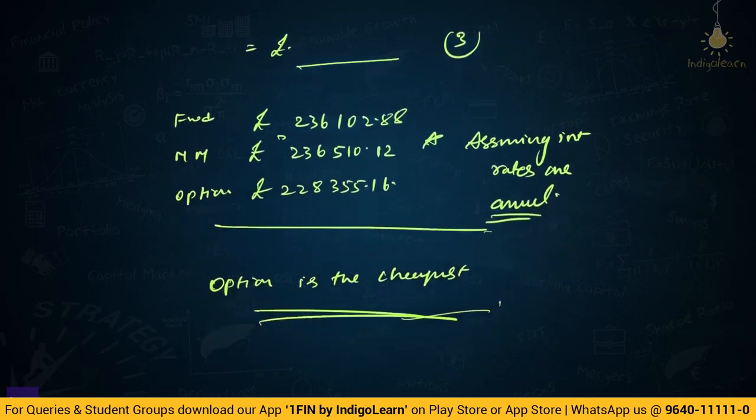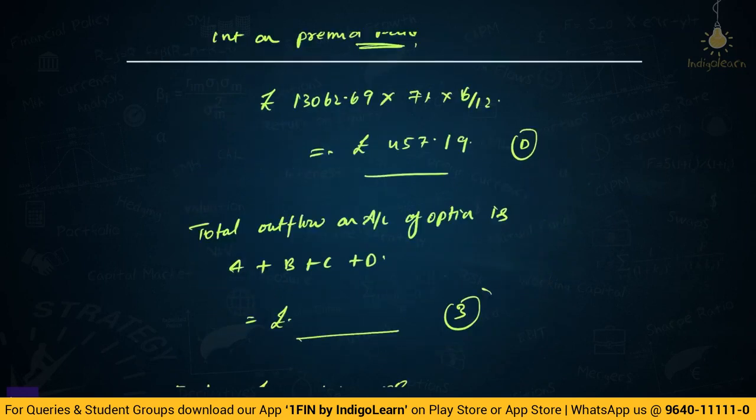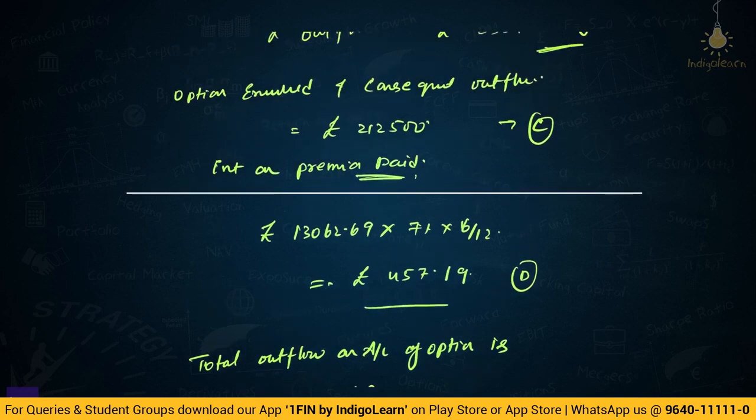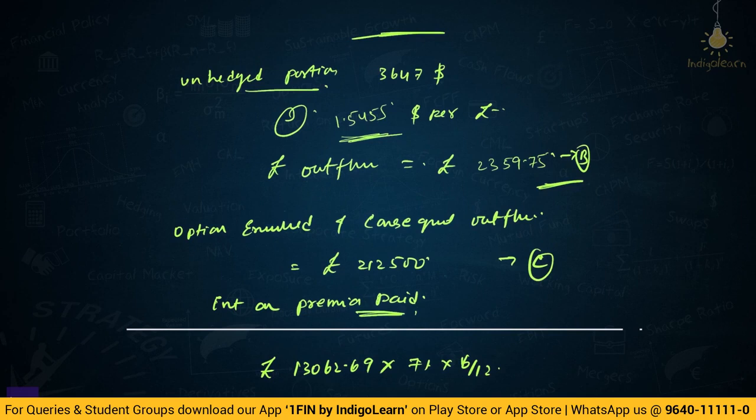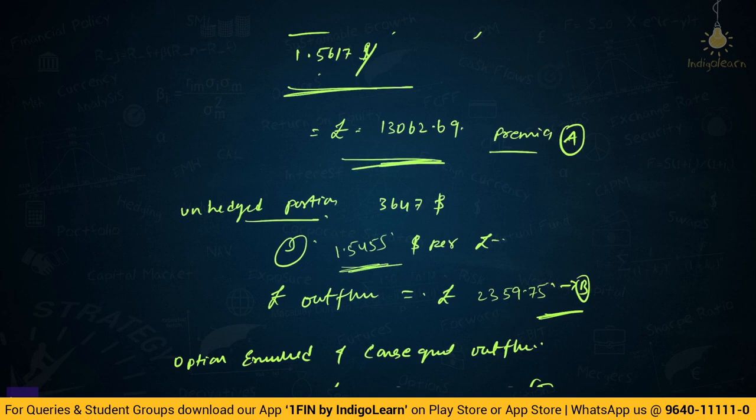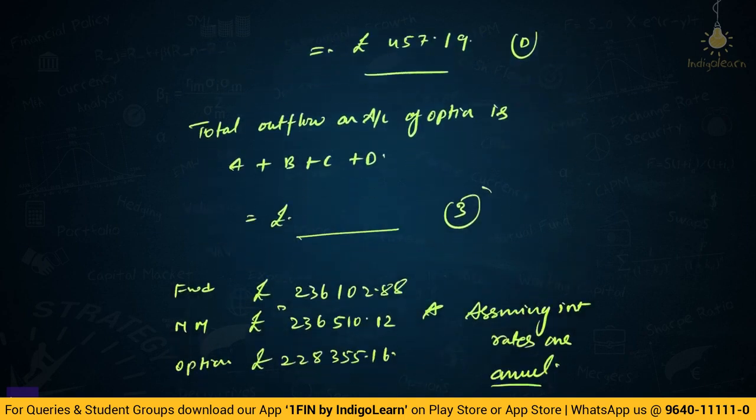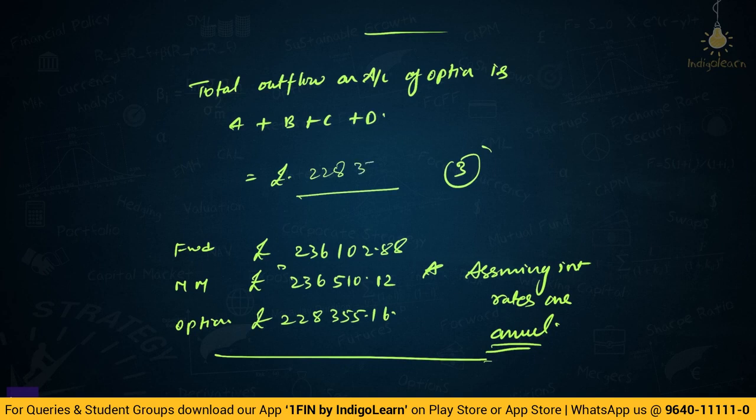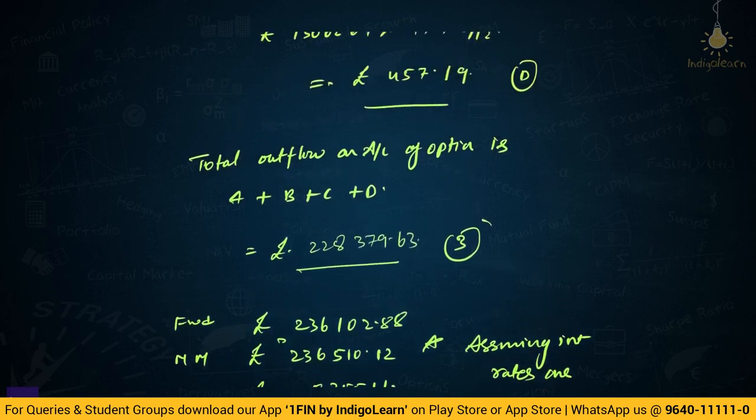So, when you add all of this, 457.19 plus 212,500 plus 2359.75 plus 13062.69, right, what is the number that you will get? You will basically get pounds 228,379.63. Obviously, if you look at the study material, there is a question from the study material.